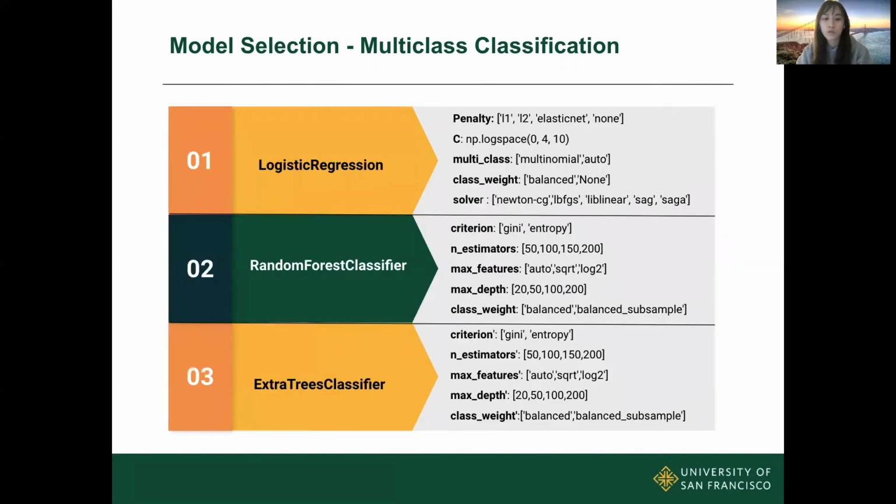I did a grid search with three algorithms and different hyperparameters for each one: logistic regression, random forest, and extra tree classifier. And it turns out that the one that performs the best is the random forest classifier.